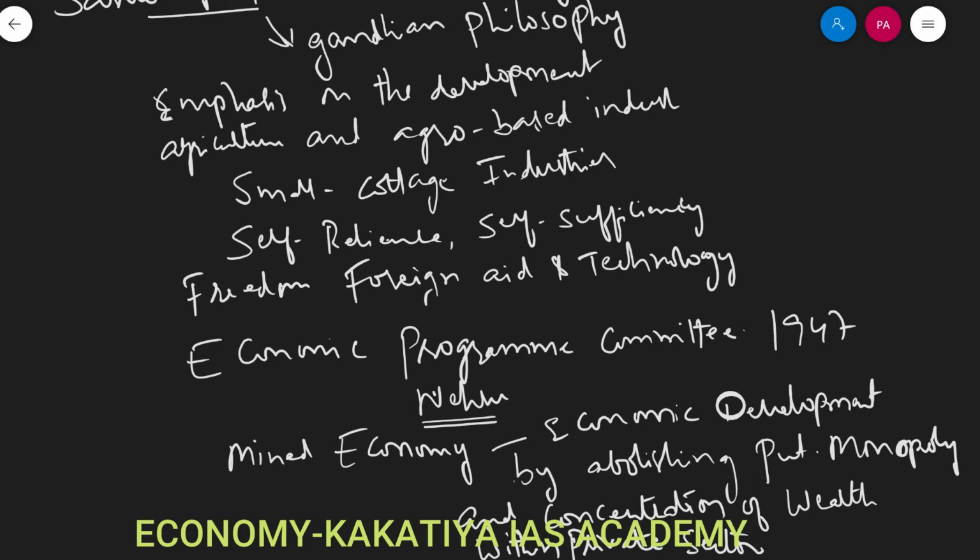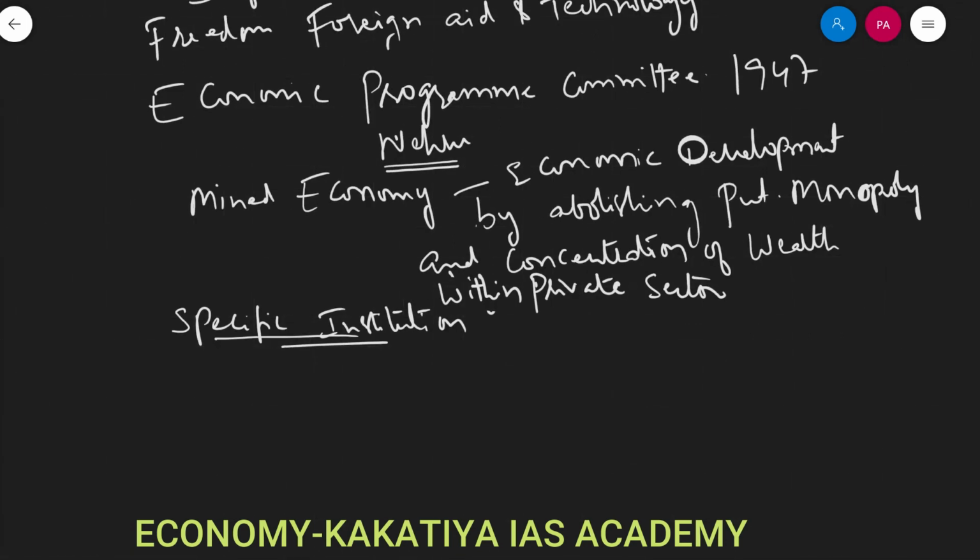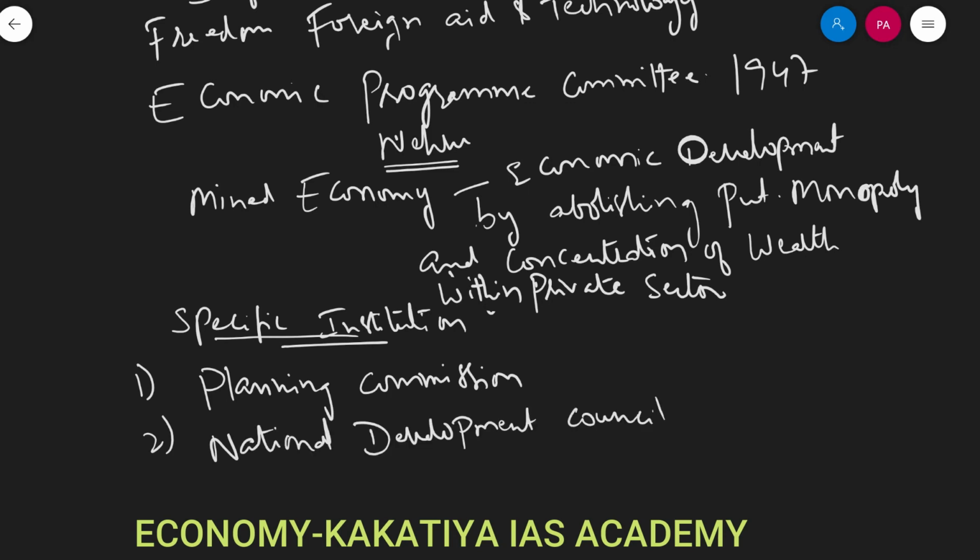Right? And we see the establishment of specific institutions for planned economic development. Specific institutions were created, right, to achieve this planned development. They are the creation of the Planning Commission under the chairmanship of Jawaharlal Nehru, and the establishment of the National Development Council.